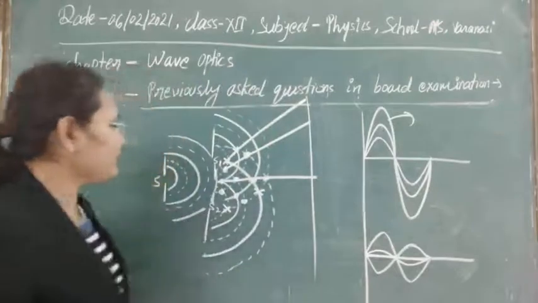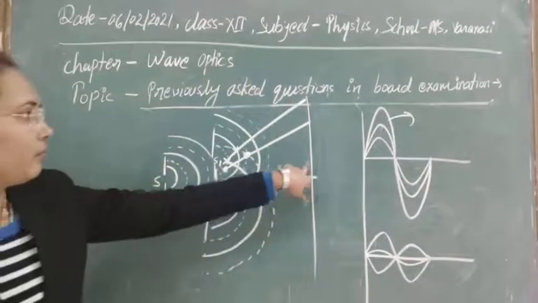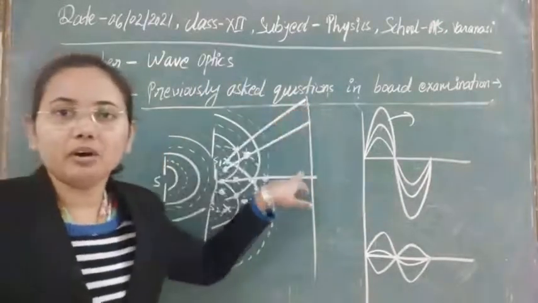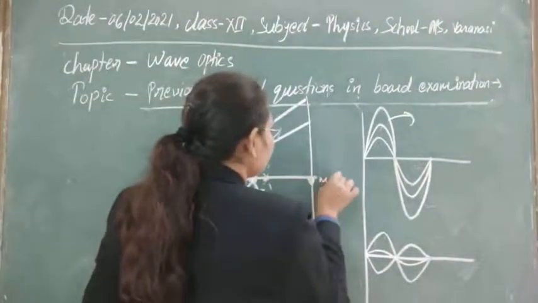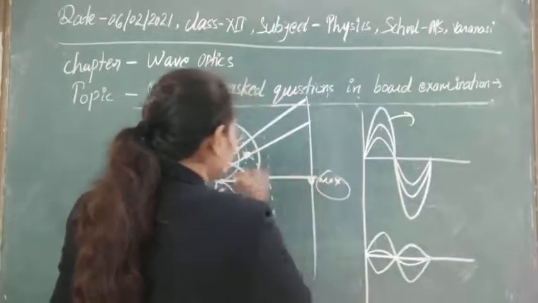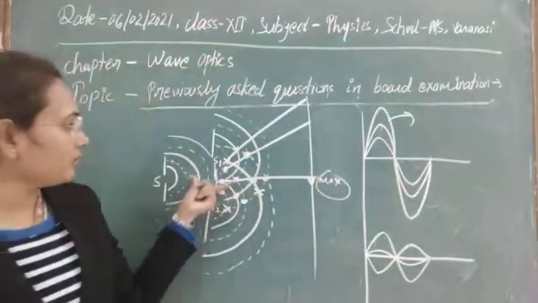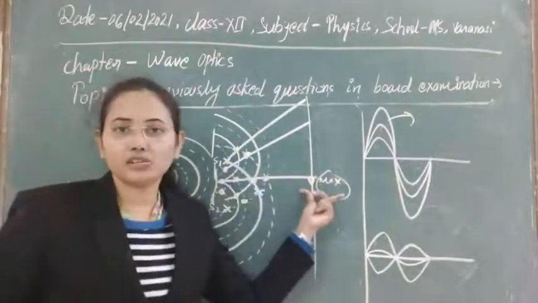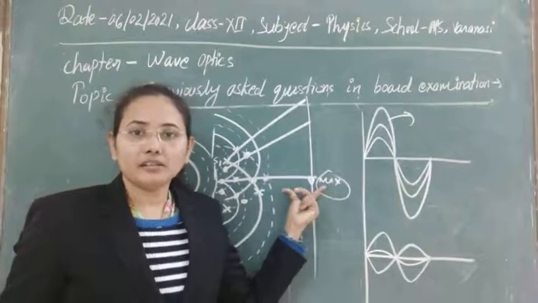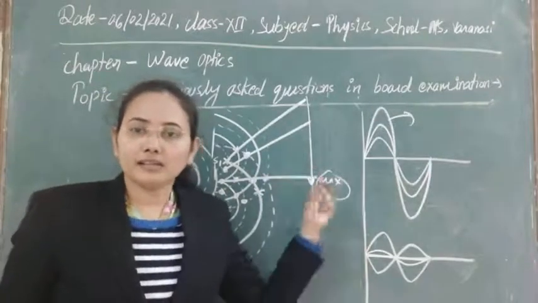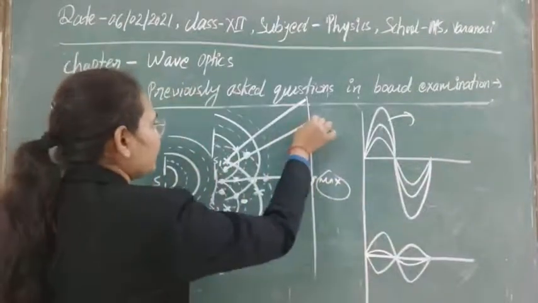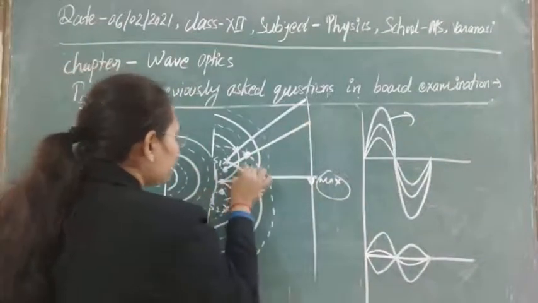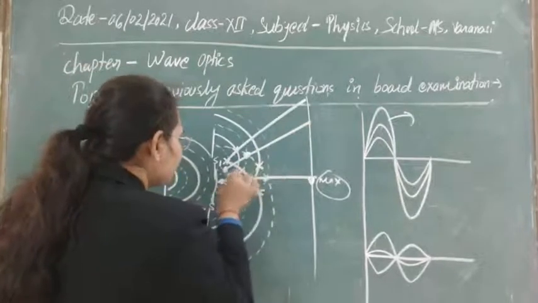These different intensity points will give you the position of minimum or maximum intensity. Like this is the position of maximum intensity, so this is known as the central bright fringe. If you make these two in perfect order, this will be in a straight line. So this is the central bright fringe. Always at the center we get the bright fringe. Next, on this point again we get bright fringes, and here also we get dark fringes.